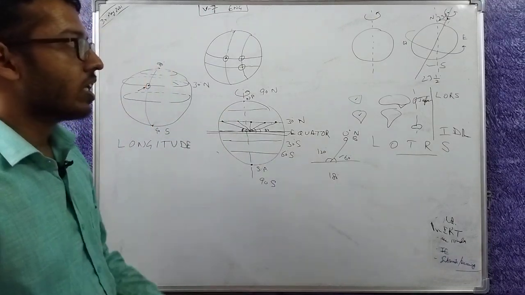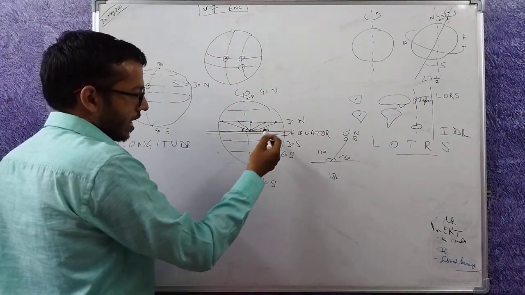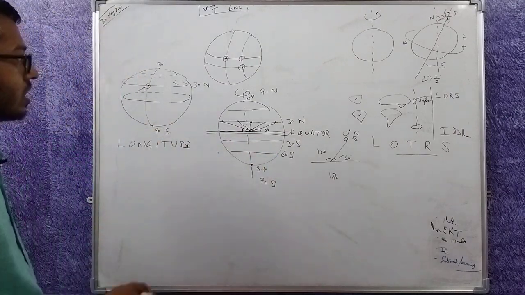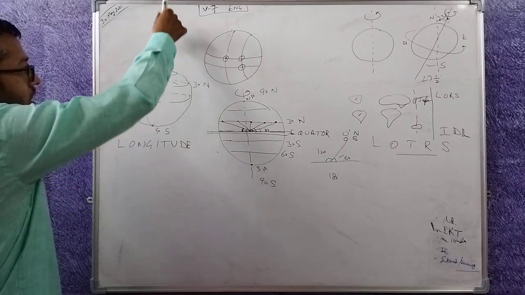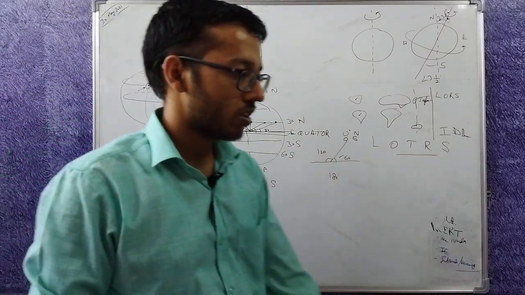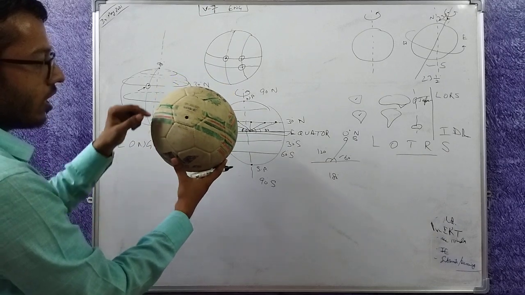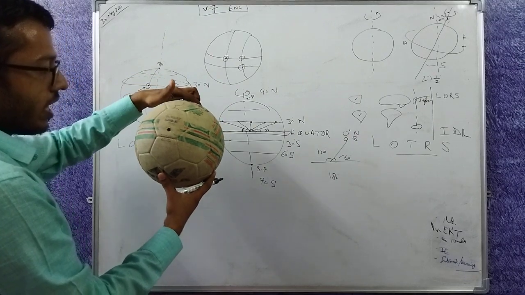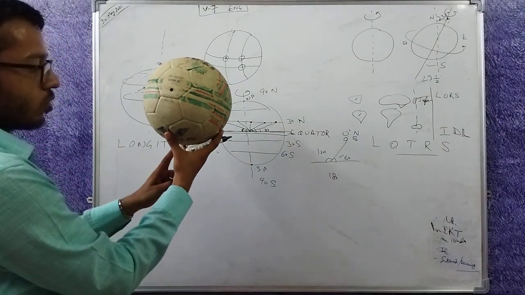So because of the axis of the earth, I got these 2 points and this plane or this circle, the equator. Here, using the axis of the earth, I cannot get any line because this line is on the surface of the earth, but the axis passes through the center of the sphere. So I need to define something like this from North Pole to South Pole, where it will hit the parallel, the latitude, and I will get the location, but the axis only goes this way from North Pole to South Pole.